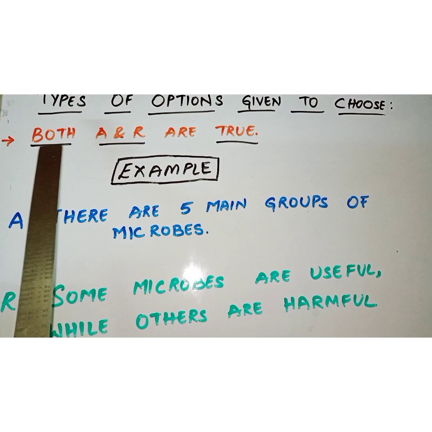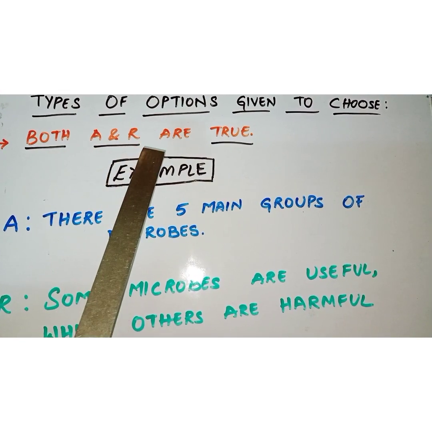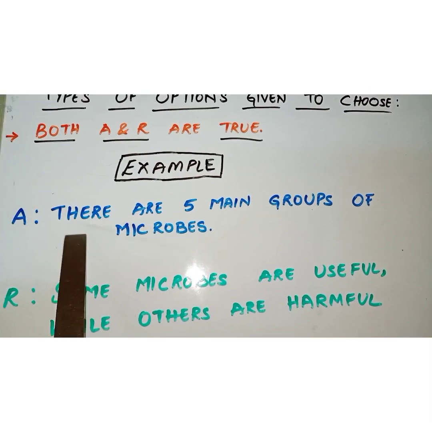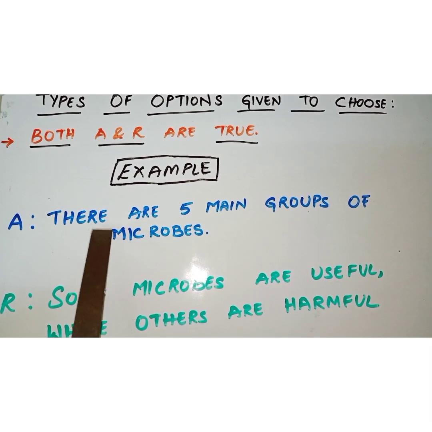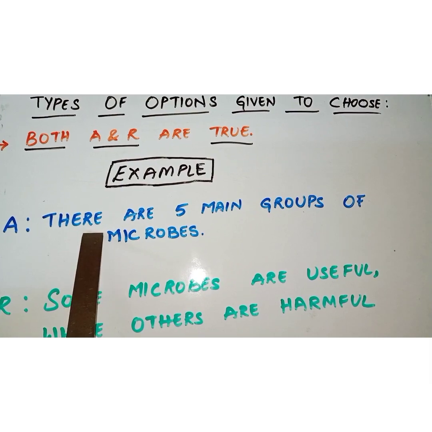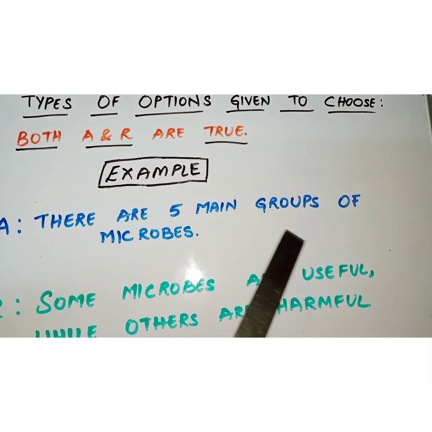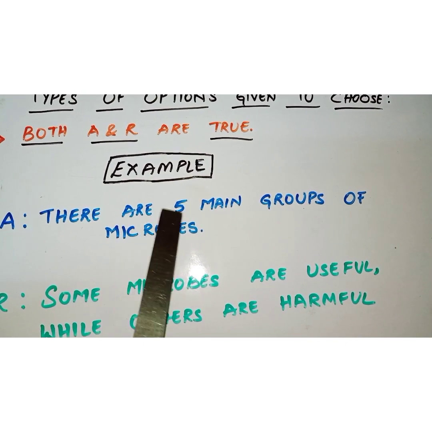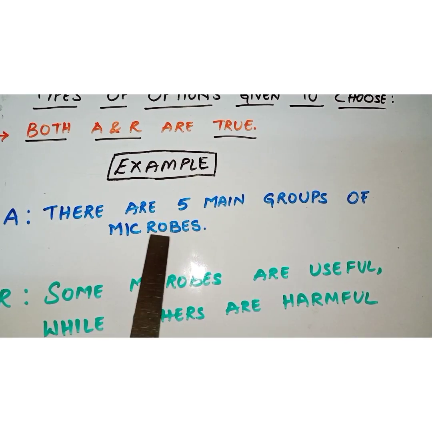So the next option is both assertion and reasoning are true. When can we say this? Let us look into one such example. Here let us look into the assertion statement. It says there are 5 main groups of microbes. This statement is true.